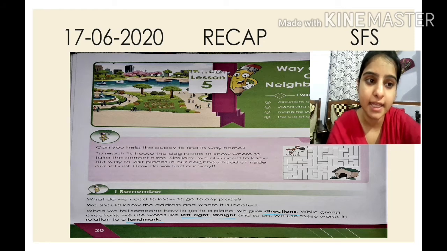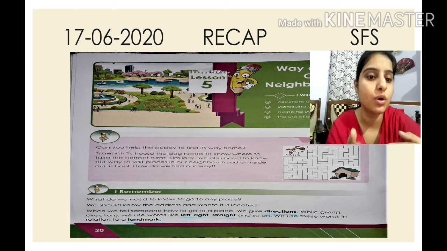Directions. So as I gave you the example, children, if you want to go to your friend's place who stays nearby but you don't know exactly what is the way to reach your friend's place, so your friend will guide you with the direction. He will tell you that you go left, you go right, then straight, then cross, isn't it? These are the words which your friend will generally use to give you the direction.